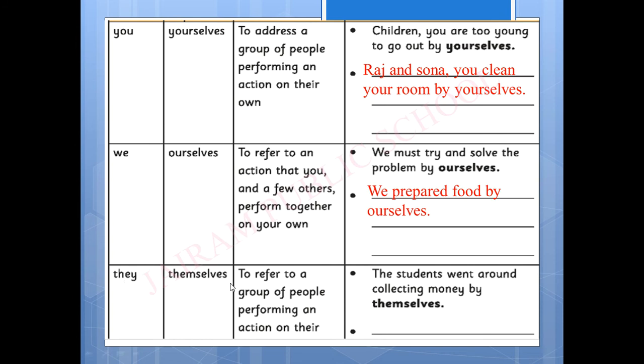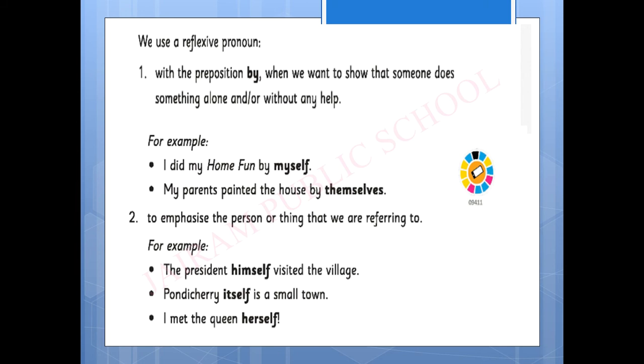They, themselves, to refer to a group of people performing an action on their own. So some other persons, they are doing their actions. The students went around collecting money by themselves. Another example: my cousins do their work by themselves. So write all the answers in your studio, children.